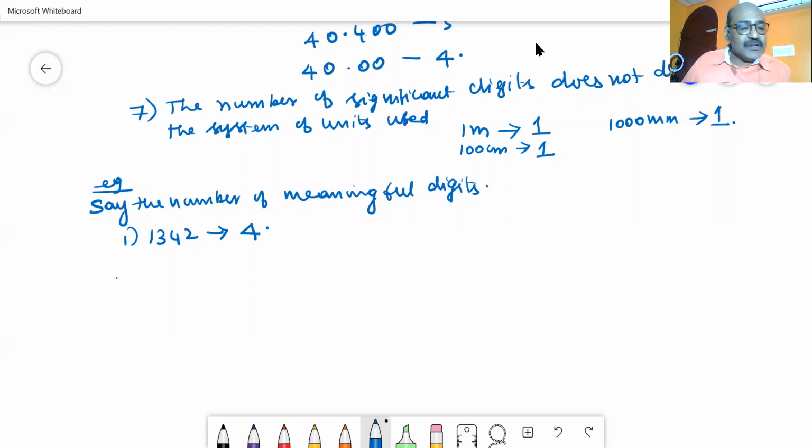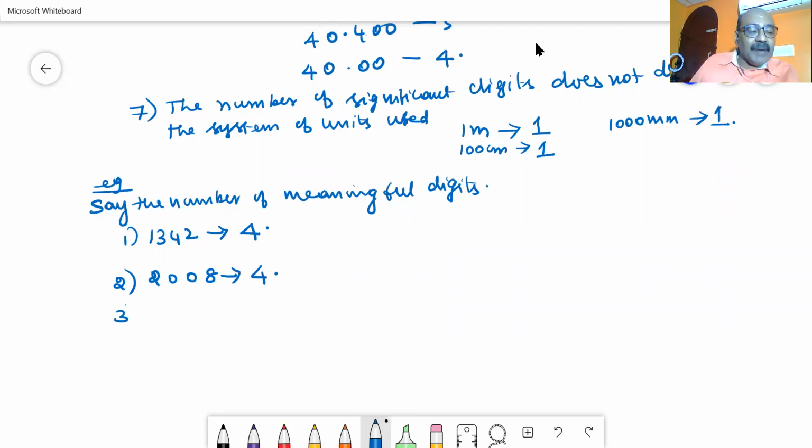Then 2. I am writing 2008. So there are 2 zeros in between 2 non-zero numbers. So according to the rule, these 2 zeros are significant. So again, the number of significant digits is 4.